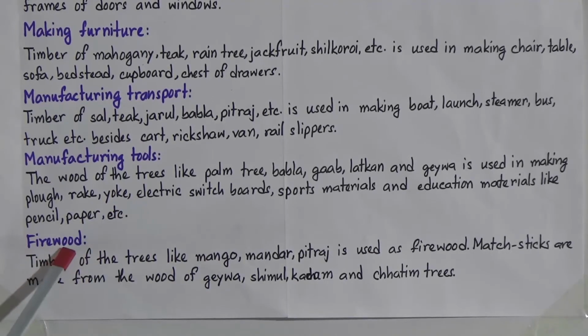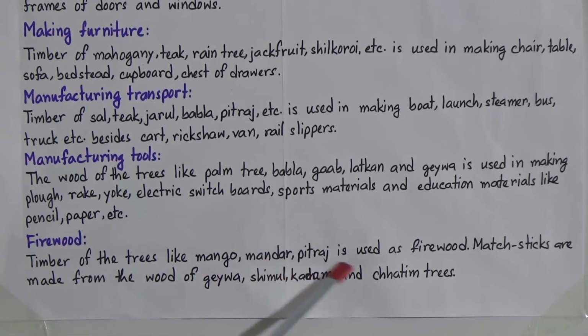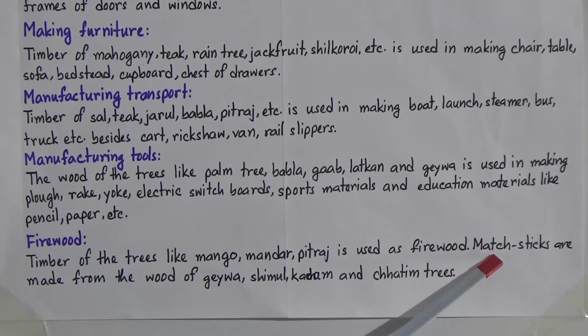And firewood. We can use the timber of trees as firewood. Now look, timber of trees like mango, manjar, pitraj is used as firewood. And we can also use the waste of other trees as firewood, and we can make matchsticks. Matchsticks are made from the wood of gawa, shimul, kadam and chatim trees. We can also make plywood from the timber of mango, pitraj and kadam trees. And for packaging boxes we can use kerosene wood.